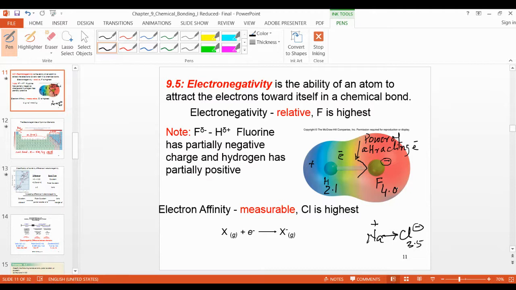So electronegativity increases from left to right.